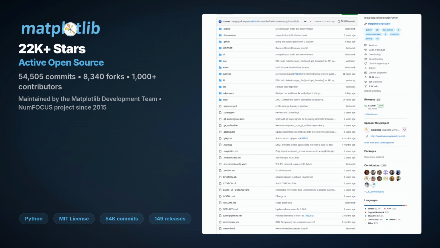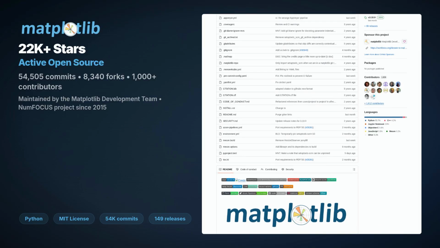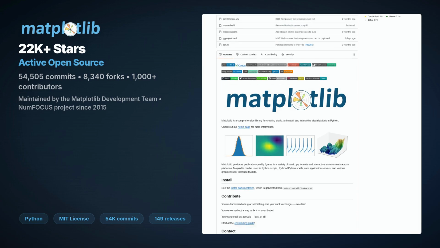Matplotlib can create publication-quality plots in just 3 lines of code. Import pyplot, call plot, and show. From simple line charts to complex contour maps, heat maps, histograms, box plots, pie charts, and 3D surface plots.